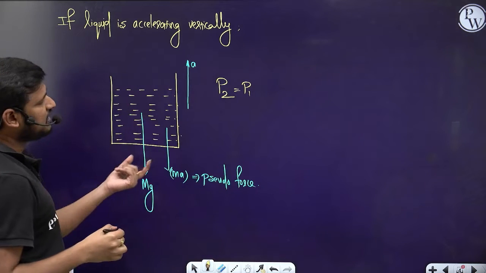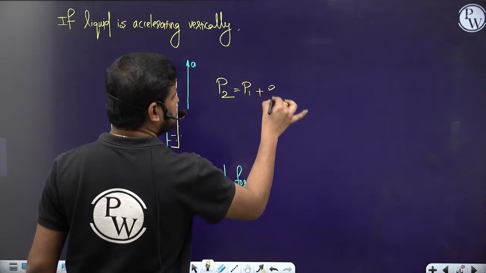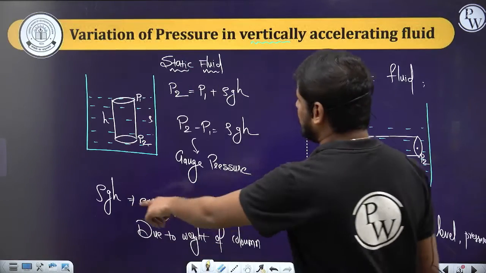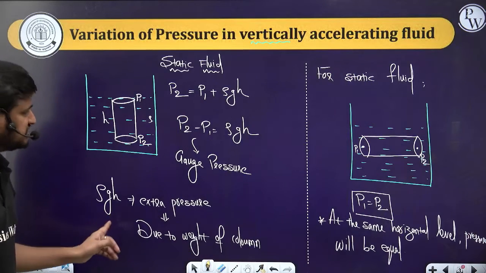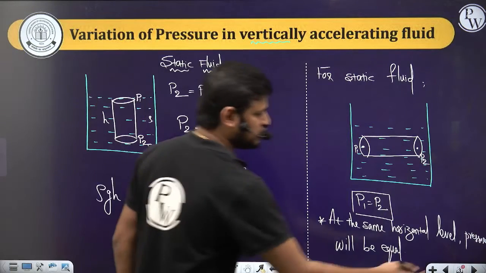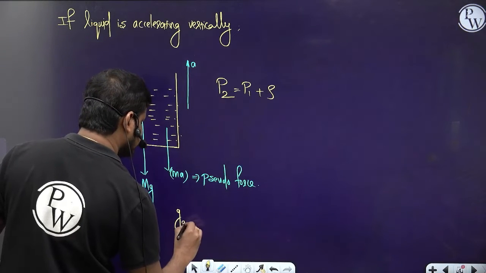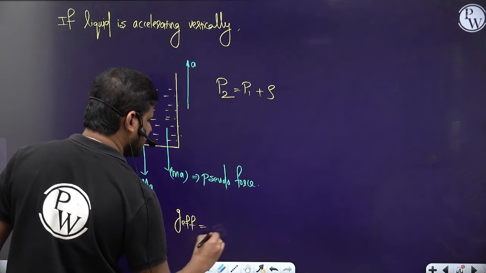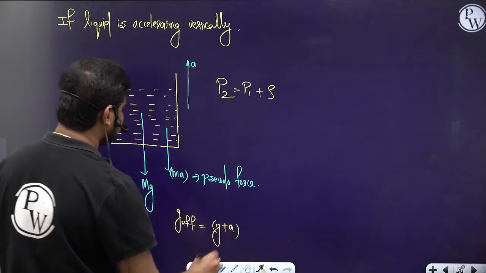So P2 is equal to P1 plus, in this formula this g is the g effective you should take. So the g effective in this particular case will be equal to g plus a. So this is the g effective.